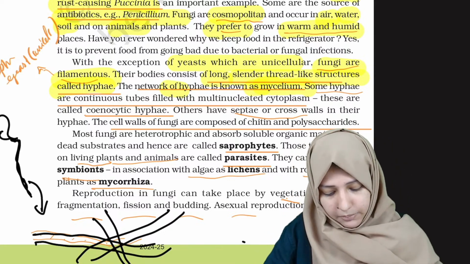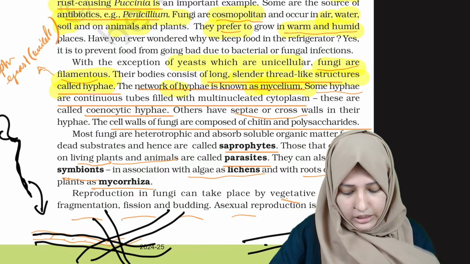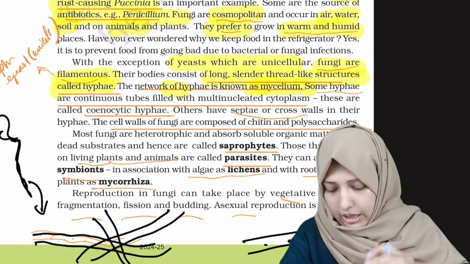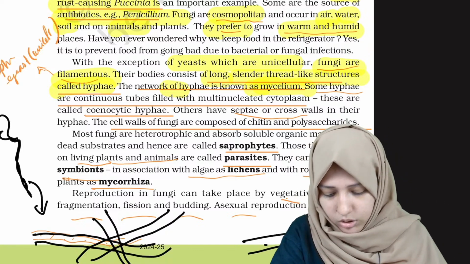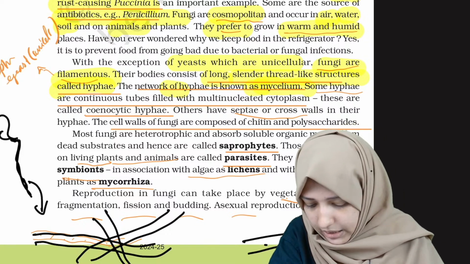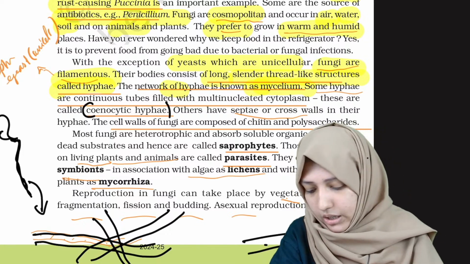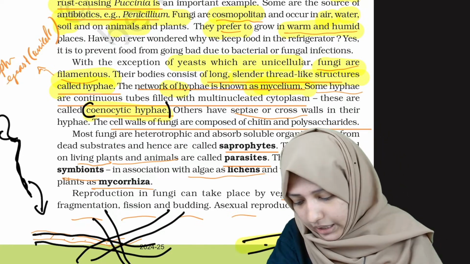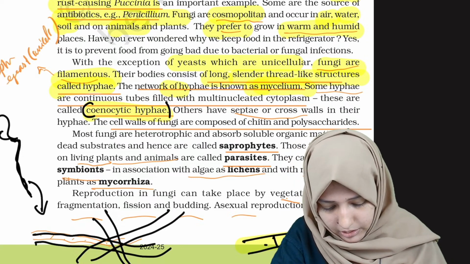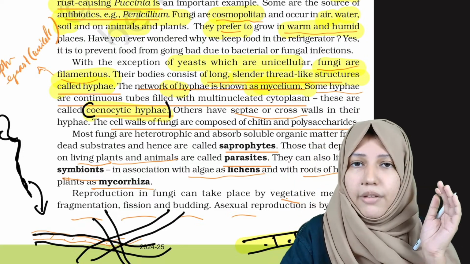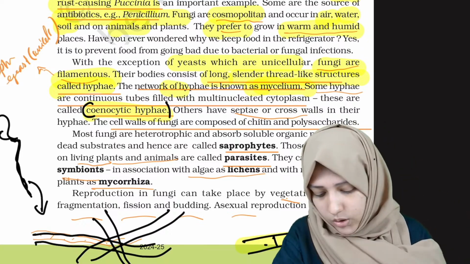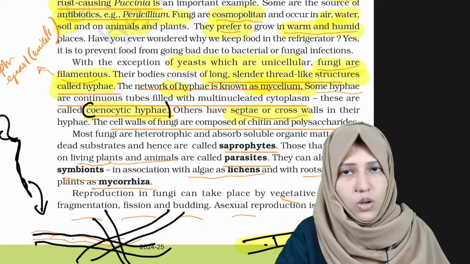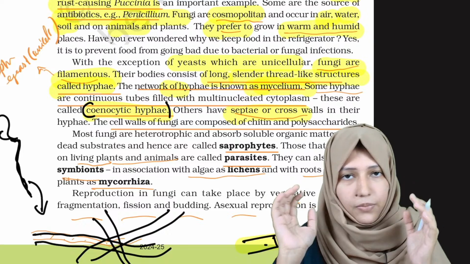And there is another property. The hyphae can be multinucleated. If they are multinucleated with continuous cytoplasm, then they are known as cenocytic hyphae. But if they are divided, septate or branched, then they are not cenocytic hyphae. The septae means the branching, or the division between the tubes.